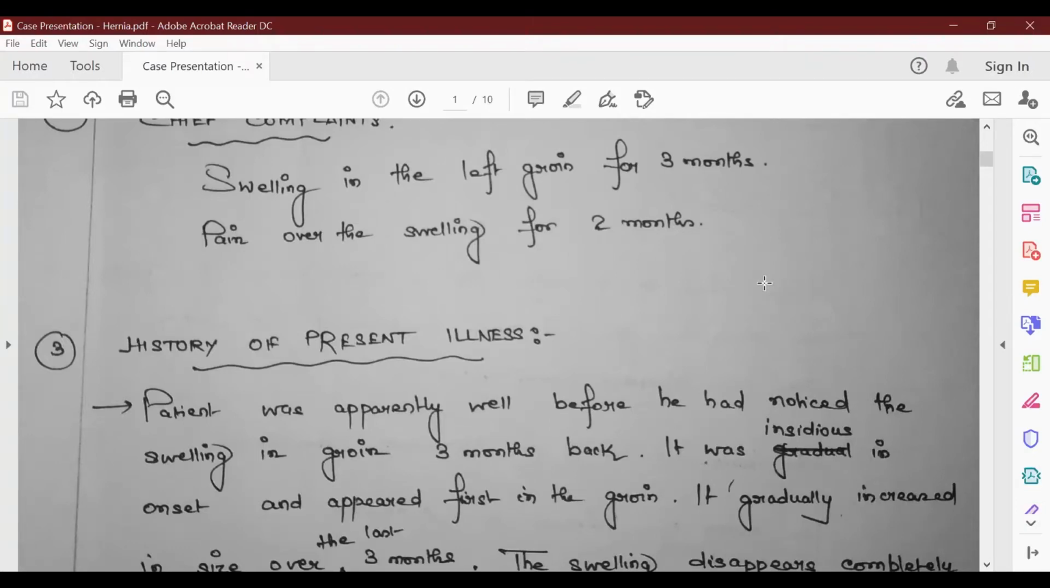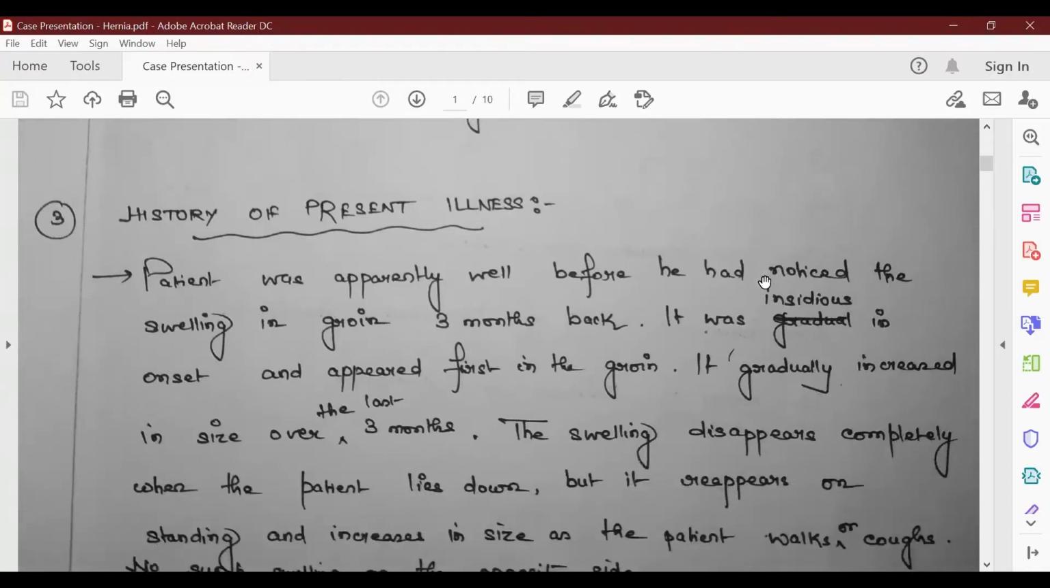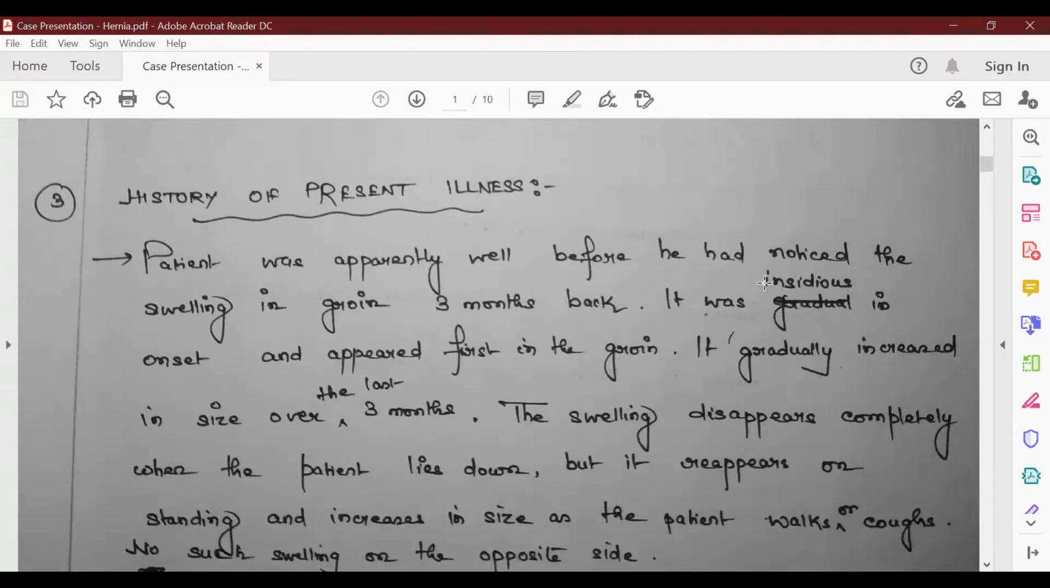The history of present illness is where we have to expand the chief complaint, so the swelling and the pain. She has documented that it was insidious in onset and it appeared first in the groin. Then it has gradually increased in size over the last 3 months. Next, the swelling disappears completely when the patient lies down, which is a feature of reducibility.